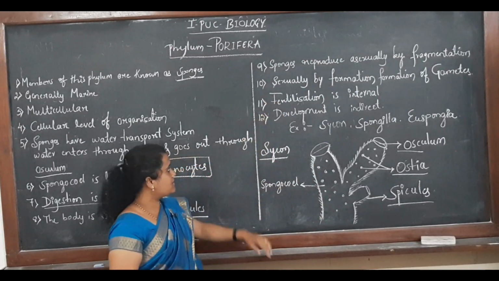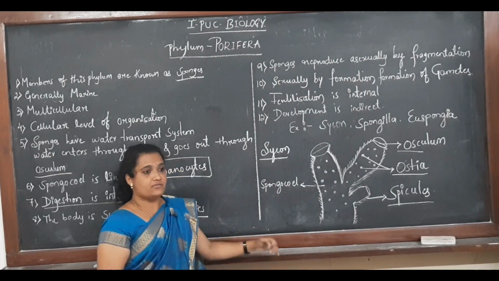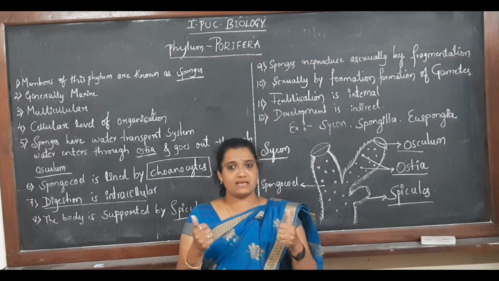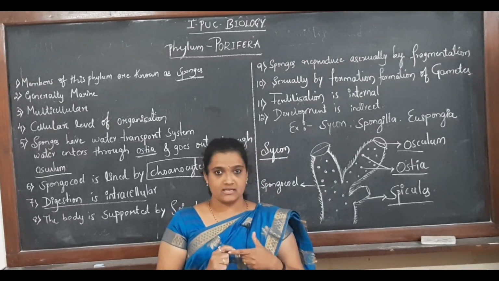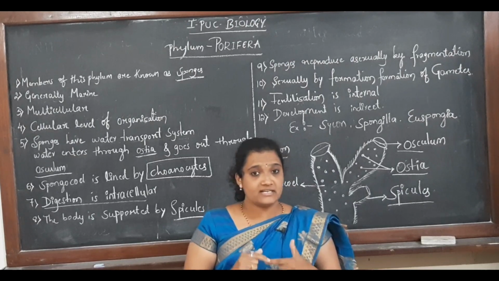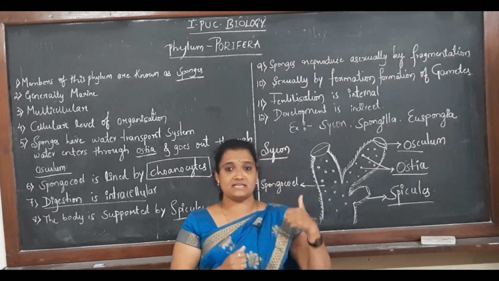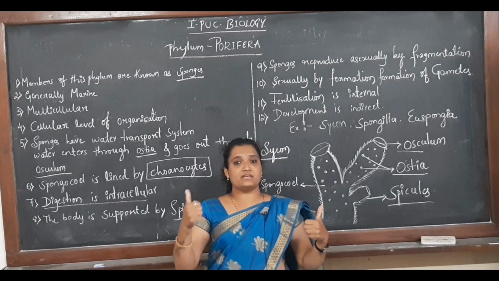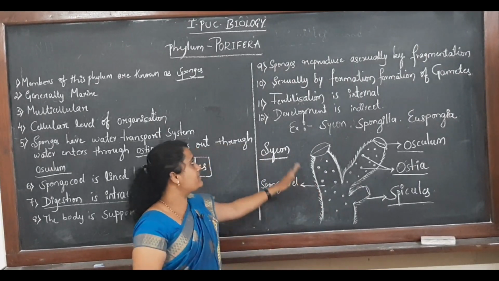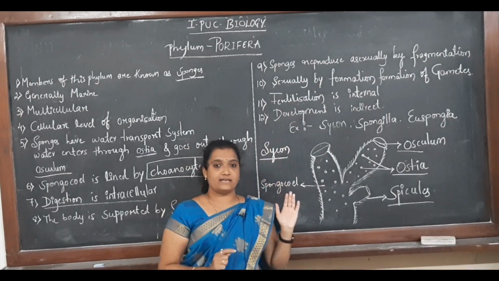Then we come to fertilization. Fertilization is a process where you can see the fusion of male and female gametes. Fusion of male and female gametes we say is fertilization. In fertilization again we have two types, one is internal fertilization, another is external fertilization. Here the poriferans have internal fertilization.